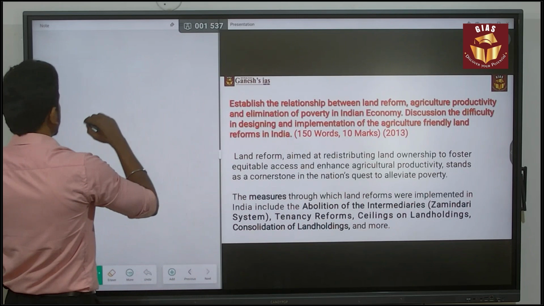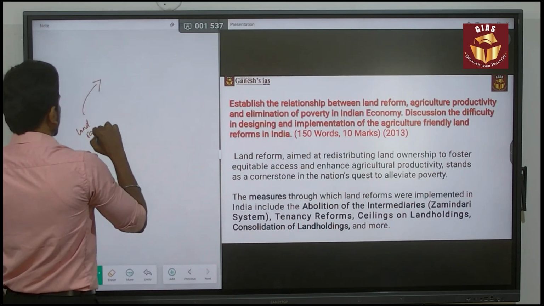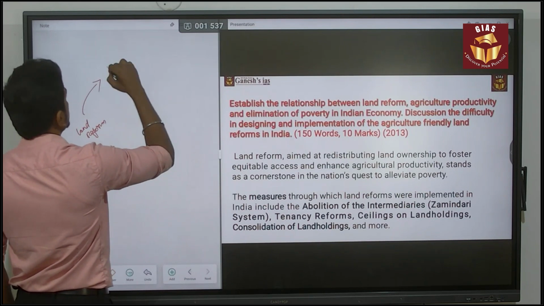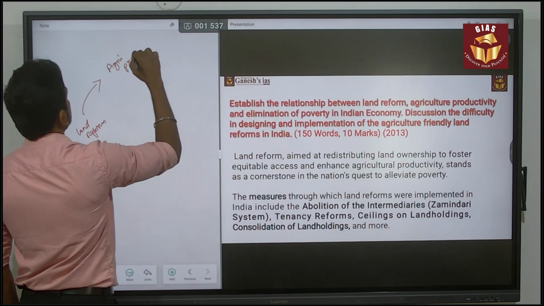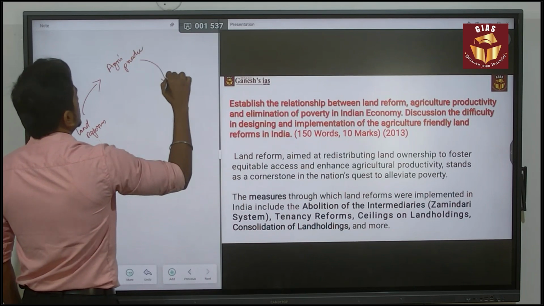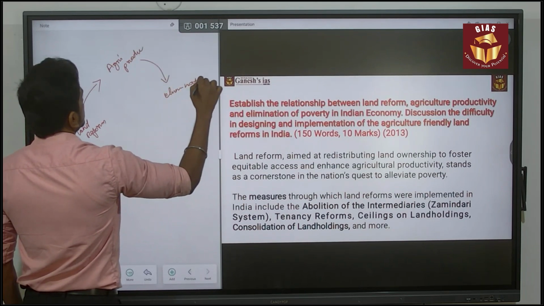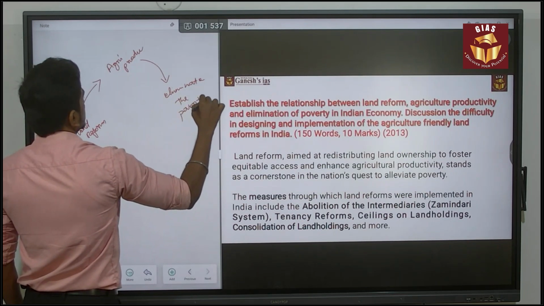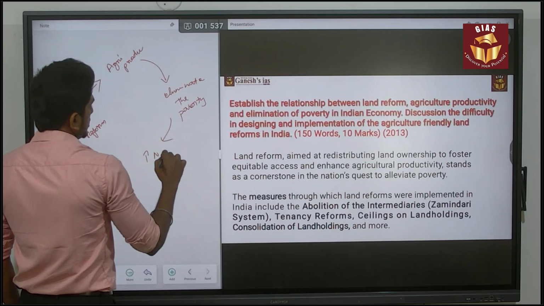So it is better to go with a circle-like presentation. This is the better way of presenting your answer. Land reform will help increase agricultural productivity. That will eliminate poverty. That will increase the national income.